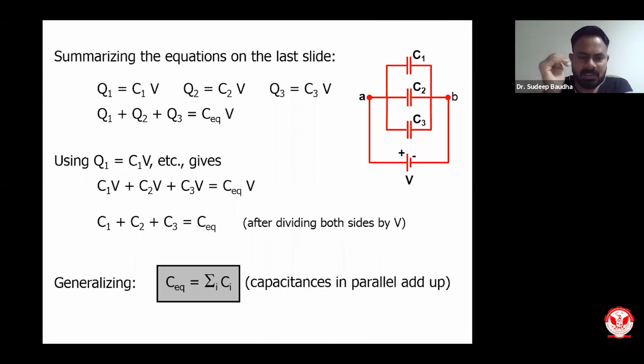You'll get C1 plus C2 plus C3 will be equivalent to C equivalent. So, in general, capacitance in parallel adds up. So, suppose if you have I number of capacitors, then the total capacitance will be equal to sum of all the capacitance, whatever are linked in parallel. This is very important to remember that whenever capacitors are in parallel, the equivalent capacitance will be sum of all the capacitance involved in that parallel circuit.